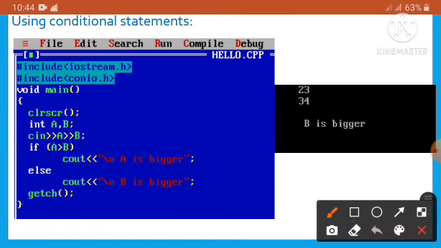Now it is checking whether a is greater than b or not. The condition is: if the value of a is greater than b, then it will print a is bigger, using the cout function.